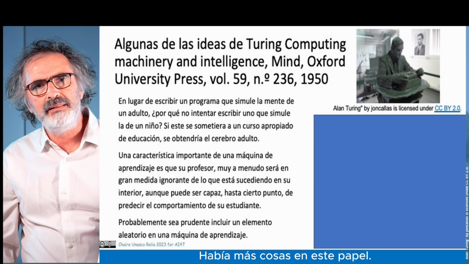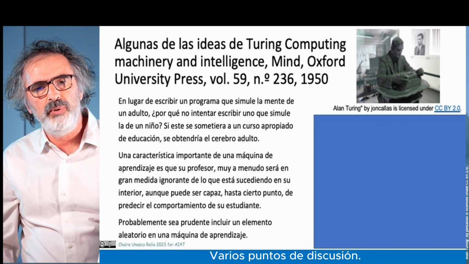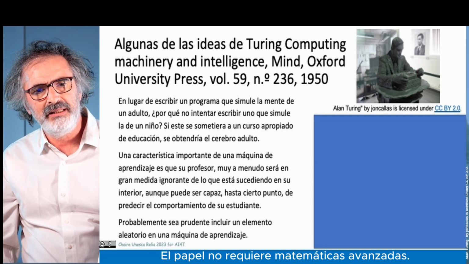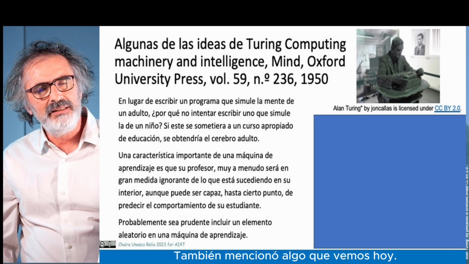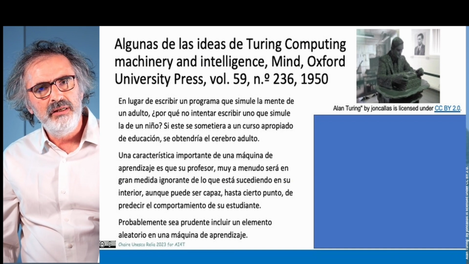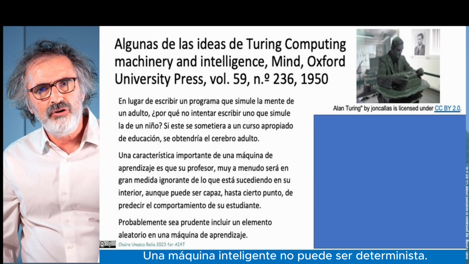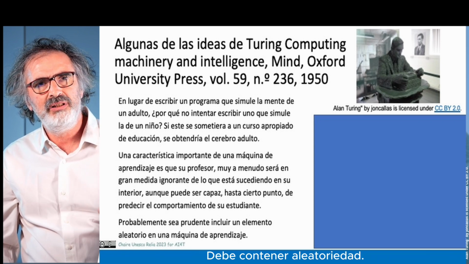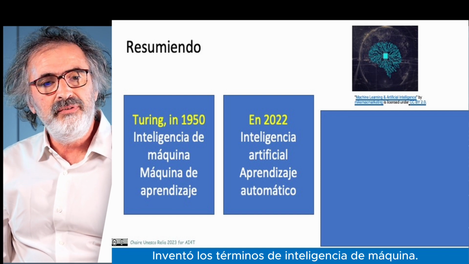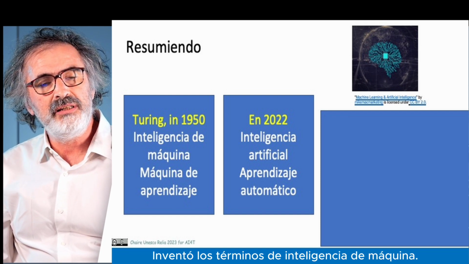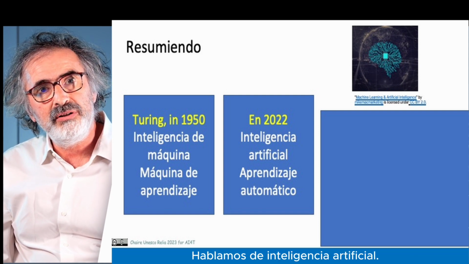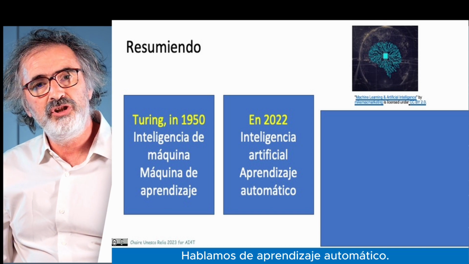There were other things in this paper, a number of discussion points which anybody can read. The paper does not require high mathematics. He also stated something that we are seeing today as very important, which is the role of randomness. A machine that is intelligent cannot be deterministic. It has to contain randomness. Summarizing Alan Turing's idea from then, he invented the terms of machine intelligence and the terms of learning machine. Today, many years later, we talk about artificial intelligence and we talk about machine learning.